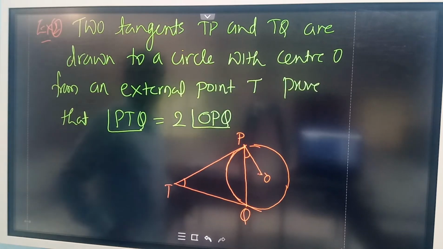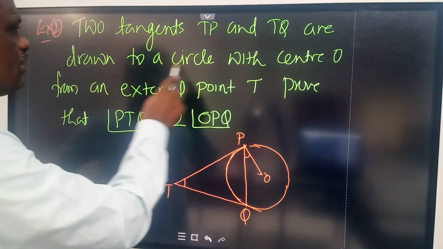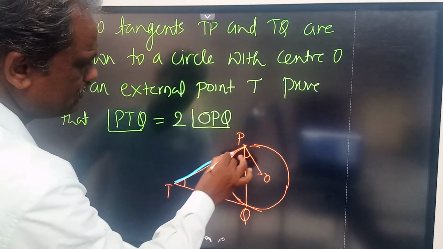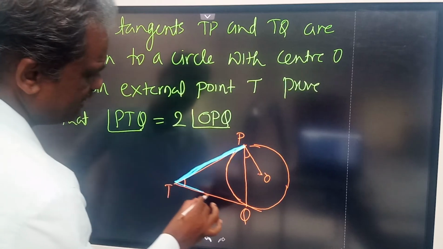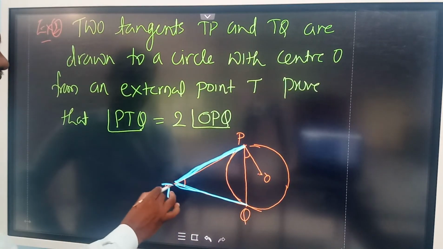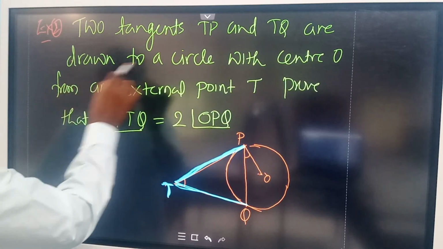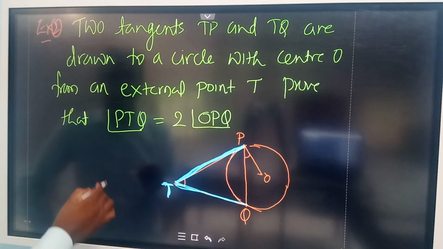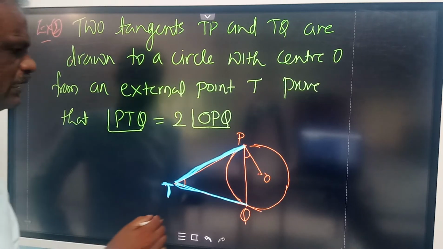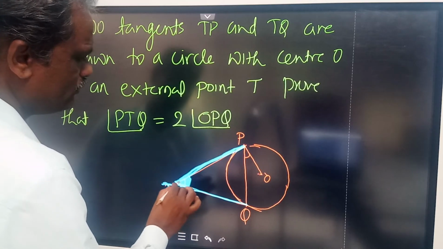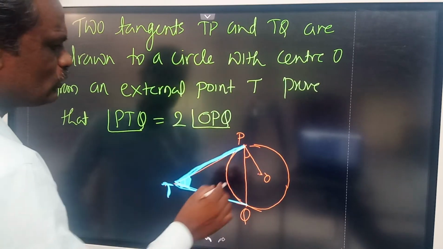Sir. Two tangents TP and TQ are drawn to a circle. So this is one tangent TP, another one is TQ. These are the two tangents drawn from the external point T to a circle with the center O. Prove that this angle PTQ is equal to 2 times OPQ.